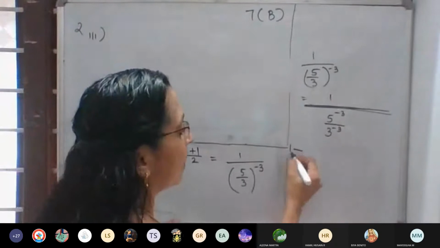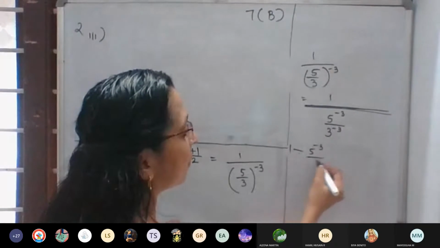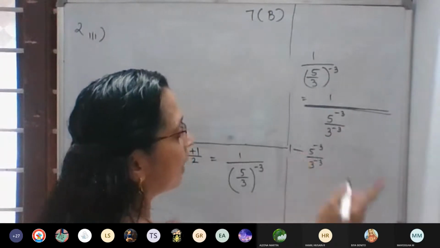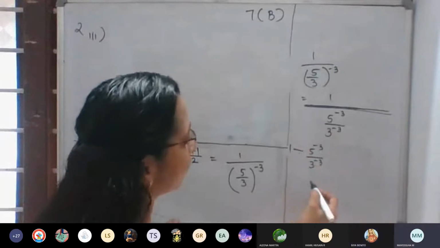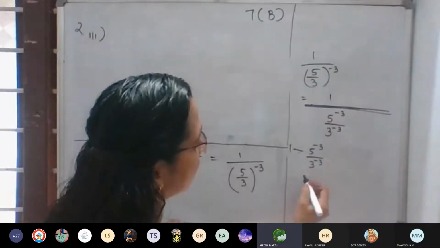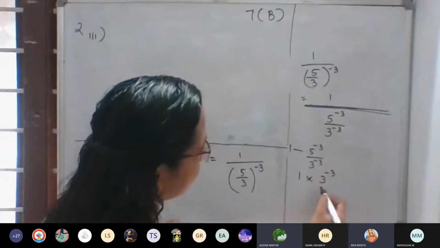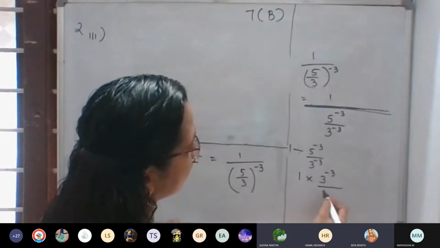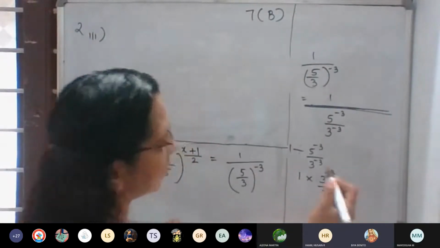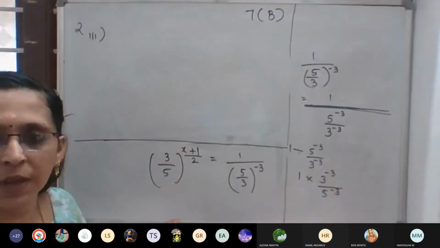1 divided by 5 raised to negative 3 divided by 3 raised to negative 3 means 1 into the reciprocal.